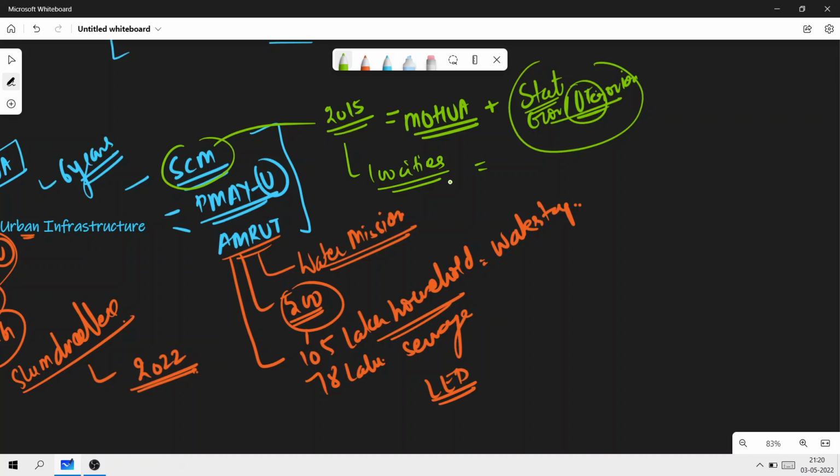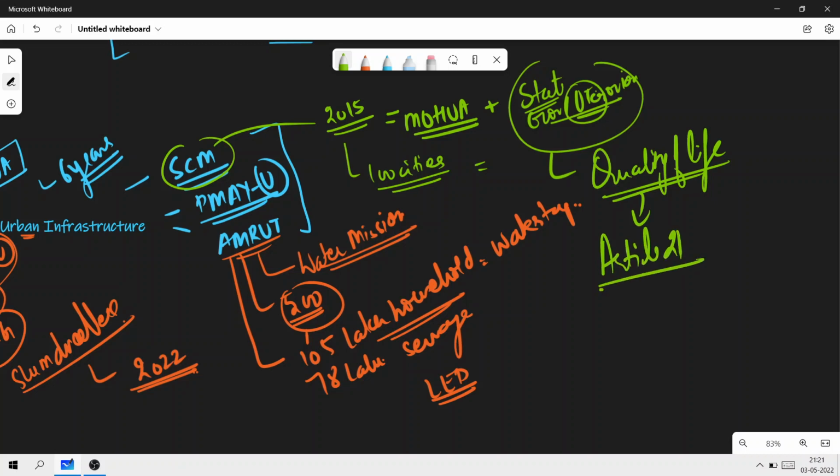What is the objective of the SCM, that is the Smart Cities Mission? The objective is to promote cities that provide core infrastructure, a clean and sustainable environment, and a decent quality of life. You see, quality of life you can always link from polity, that is Article 21. Very important. This is imperative. Quality of life, a sustainable environment, and also clean and core infrastructure. Now, this is all done through the application of smart solutions.